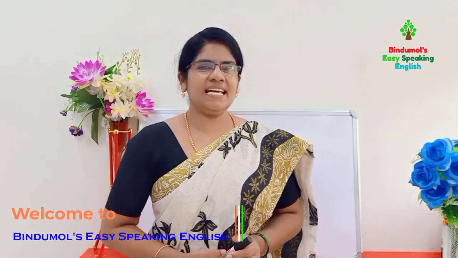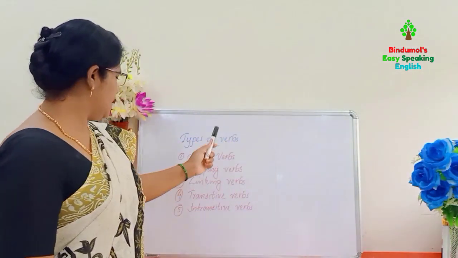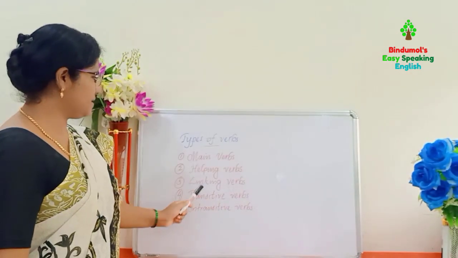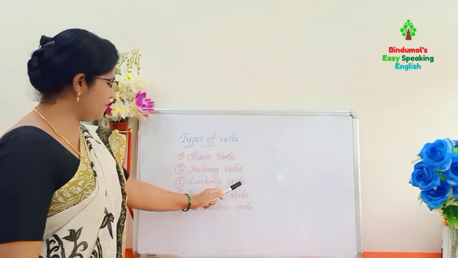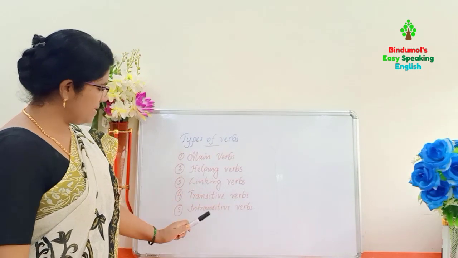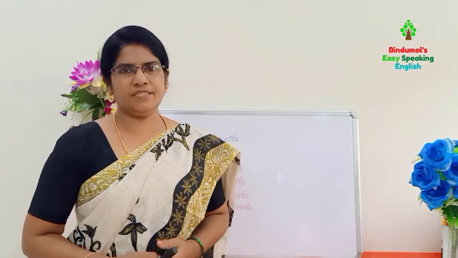Today let us learn about verbs. What is a verb? A verb is a doing word that shows an action. Let us learn different types of verbs. Okay, here I have written 5 types of verbs: main verbs, helping verbs, linking verbs, transitive verbs and intransitive verbs. Right? First, let us learn main verbs.